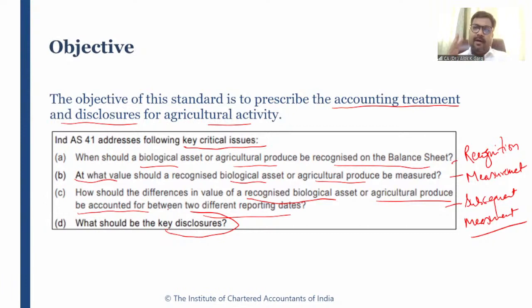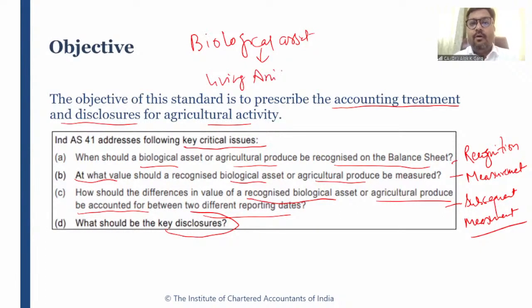So friends, so far we have understood that this standard talks about the accounting treatment and disclosure of agricultural activity. This standard talks about when two assets need to be recognized. When I say two assets, one is the biological asset and the second is the output from the biological asset, right? What is my biological asset? It is a living animal or plant. And what is my agricultural produce?